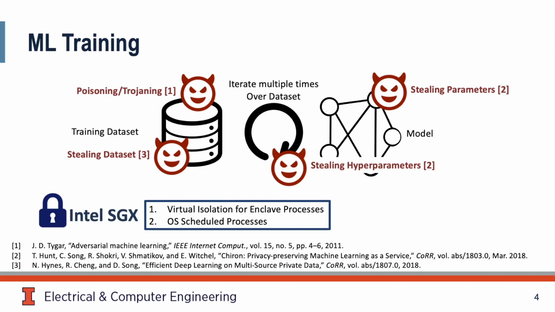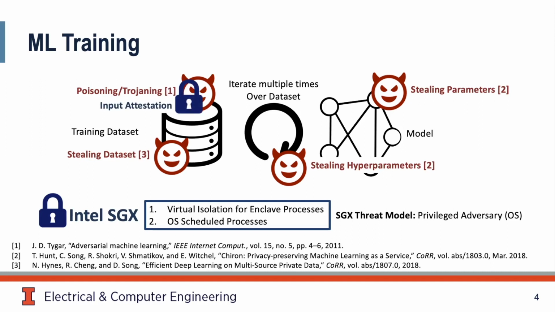Intel SGX provides a mechanism for strong virtual isolation of enclave processes. These processes are scheduled by the OS like any other process, but they are protected from introspection, even against a privileged adversary. So let's add SGX to our training task and see how we do.